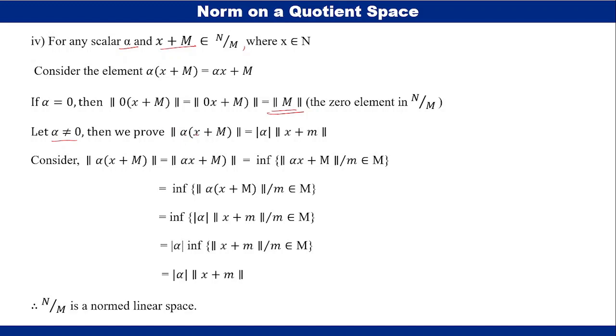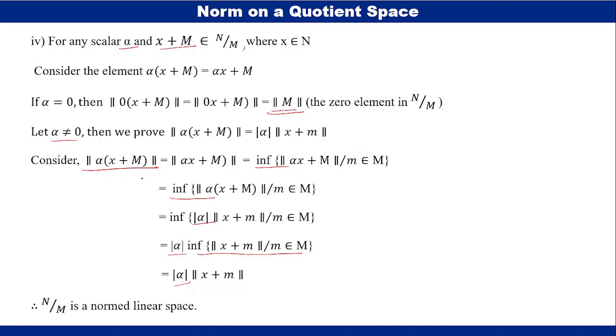Then we prove that norm of alpha times x plus M is equal to modulus of alpha times norm x plus M. Consider norm of alpha x plus M, which by the definition is the infimum of norm alpha x plus m, where m belongs to M. This will be the infimum of modulus of alpha times norm x plus m, where m belongs to M. So modulus of alpha times the infimum of norm x plus m, where m belongs to M, which we can write as modulus of alpha times norm x plus M. Therefore we have proved norm of alpha x plus M is equal to modulus of alpha times norm x plus M. So we have proved all the four properties.